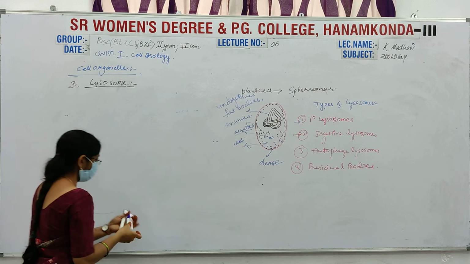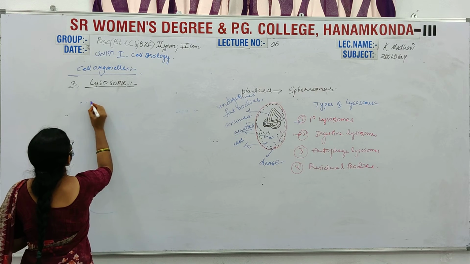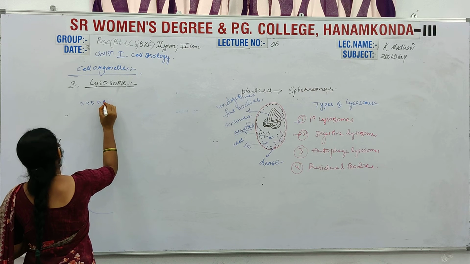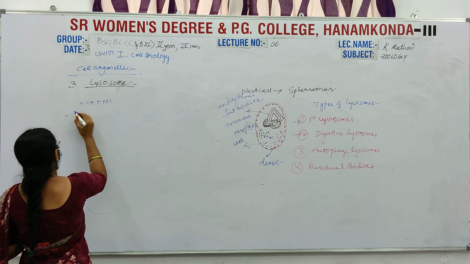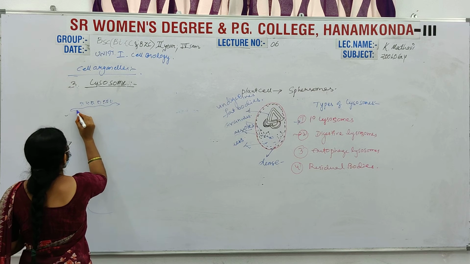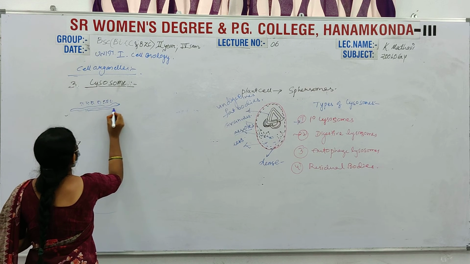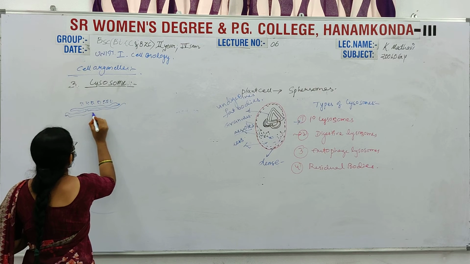Here is the endoplasmic reticulum, with ribosomes present in the cytoplasm. This is a simple ER with cisternae structures.